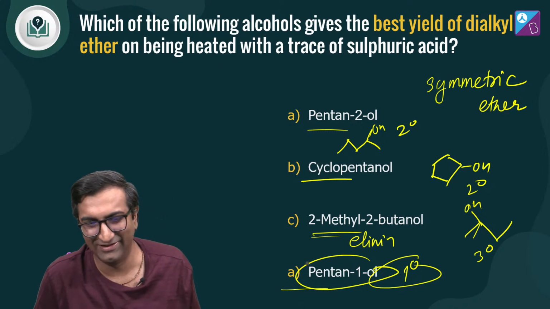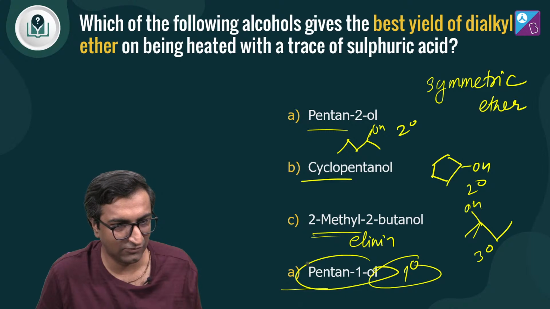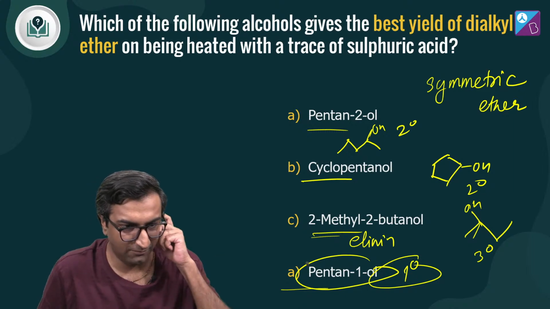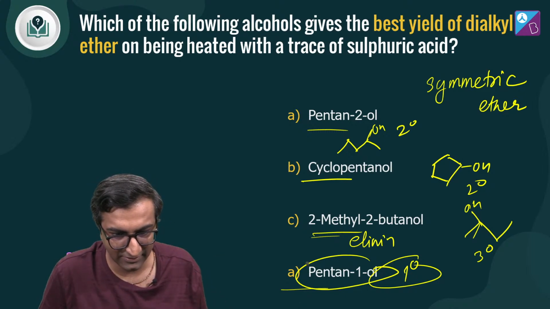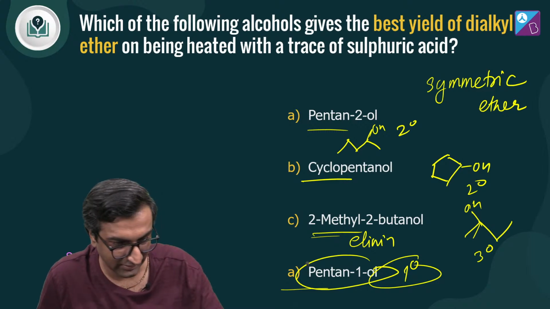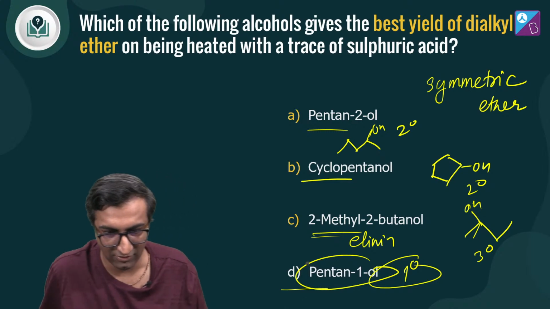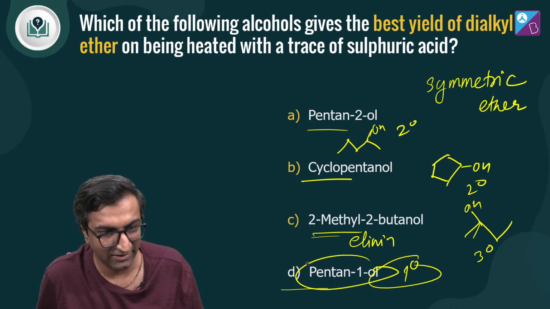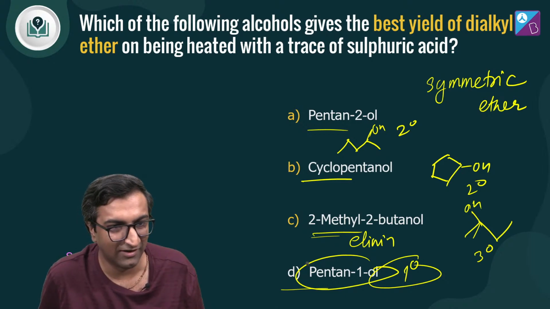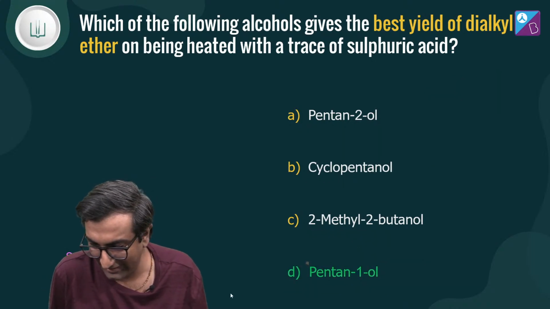Again, let me fix that. It should be D. That's such a funny typo. Hold on. This is slide number 16. Okay, let me fix that typo. But you get that, right? Oh wow, this is going to be fun to correct. I know it's not yellow, but it's okay. We'll live. Right? One minute, let me just color that to the right. Okay, yes, D it is, pentanol. Same idea again that we are asking.